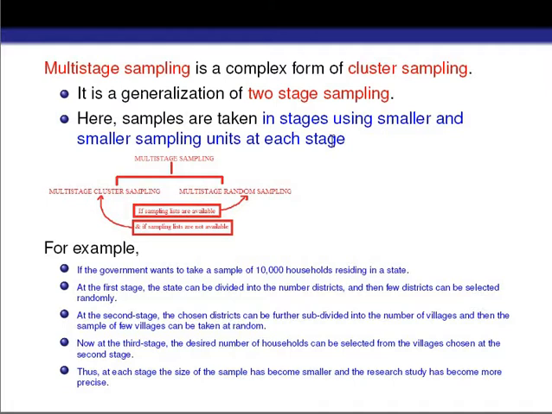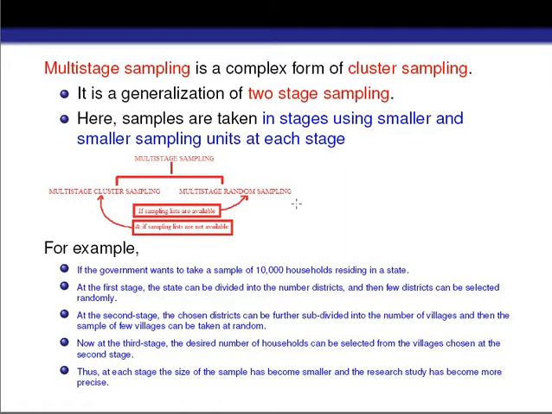All these things will be pretty clear to you when we discuss an example. But just before going to the example, we should know that multi-stage sampling has two types. First one is multi-stage cluster sampling, and then multi-stage random sampling. So what is the difference between these two techniques? If the list of the sampling units is available to us, in that case we will go for multi-stage random sampling, and if the list of the sampling units is not available to us, in that case we will go for multi-stage cluster sampling.